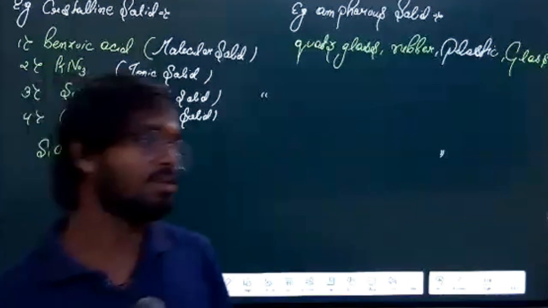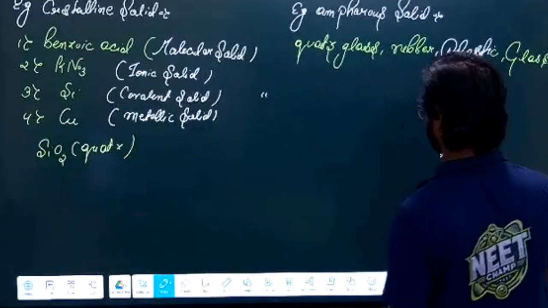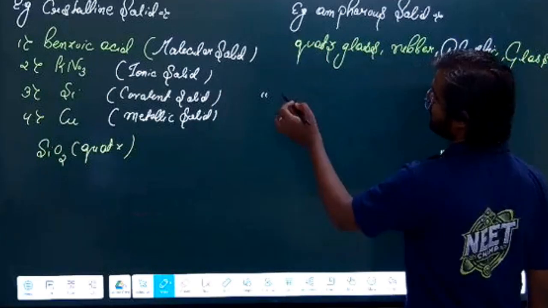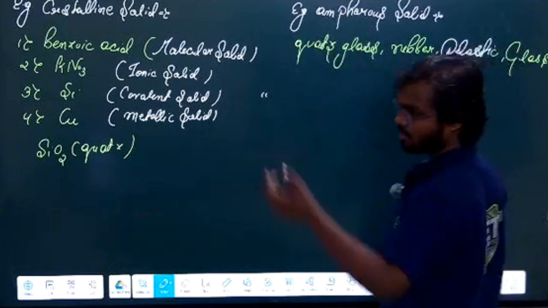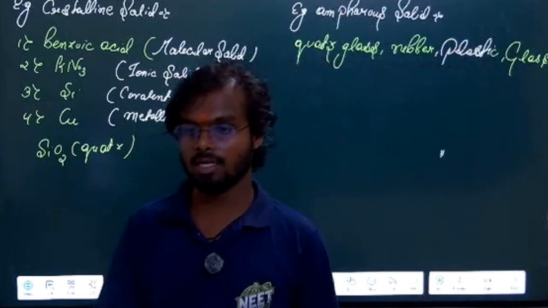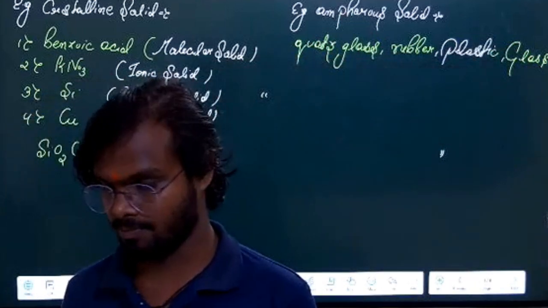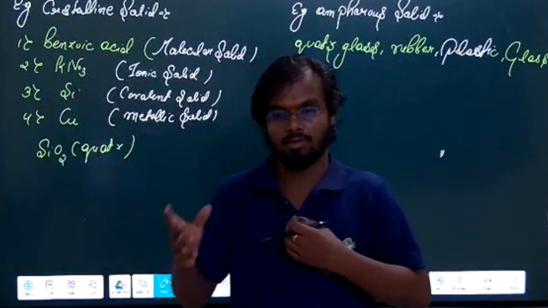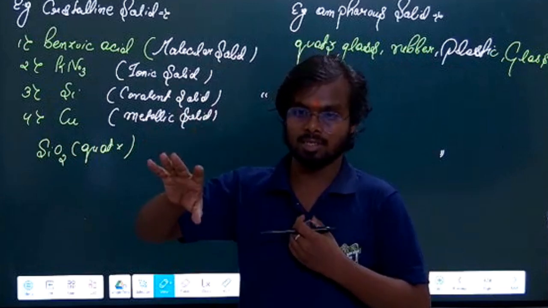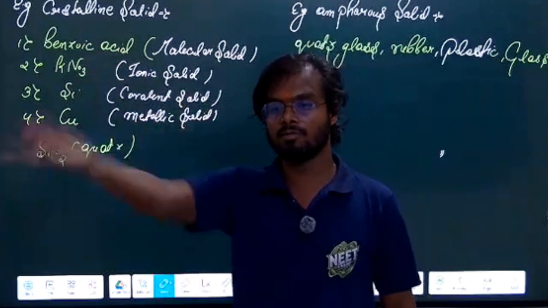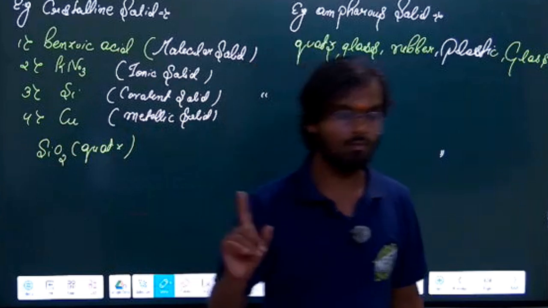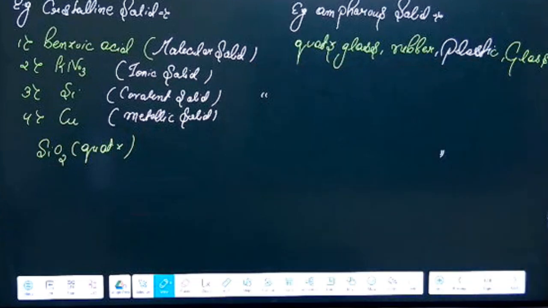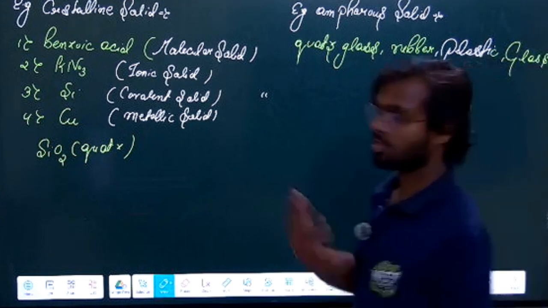Okay, you don't know. See, we can convert when we heat the amorphous solid. If we heat the amorphous solid at some particular temperature and cool it down immediately, it will directly convert into the crystalline solid. So what we have to do, we have to take the amorphous solid and heat it at a particular temperature. It will become a crystalline solid.